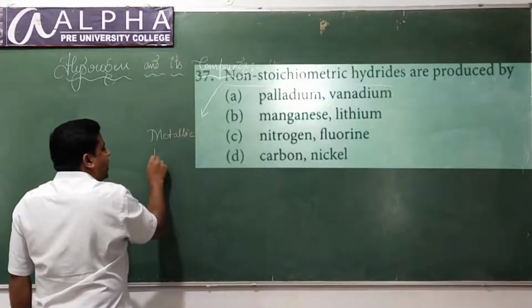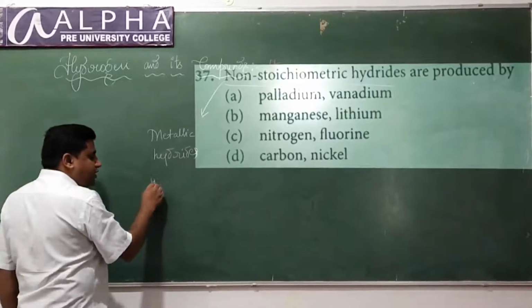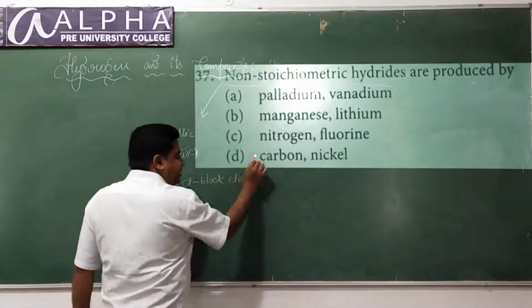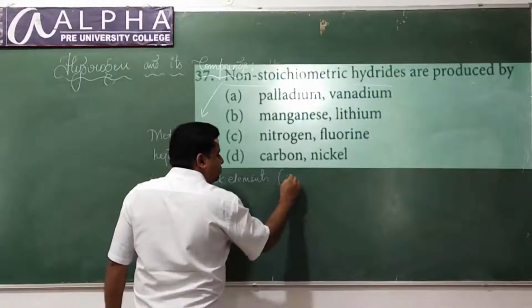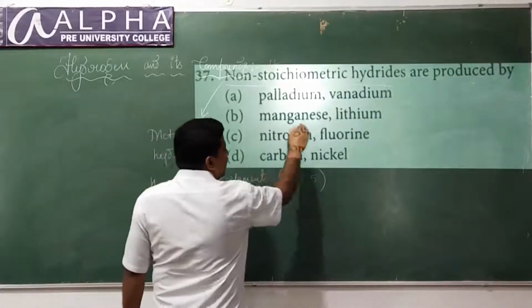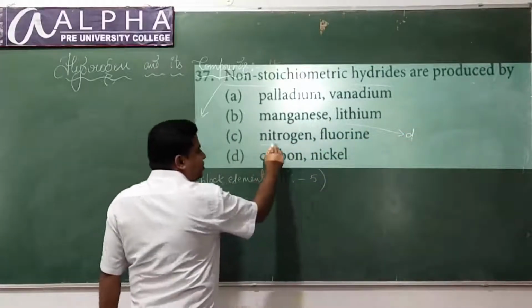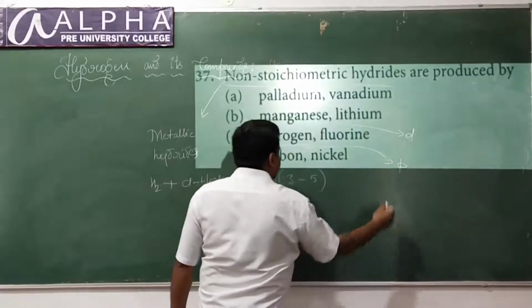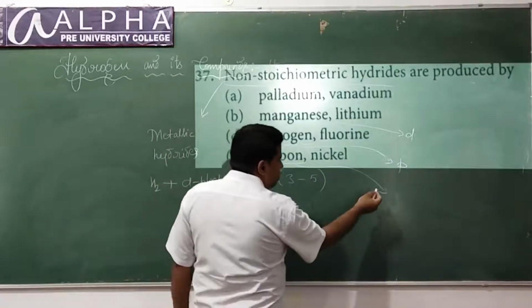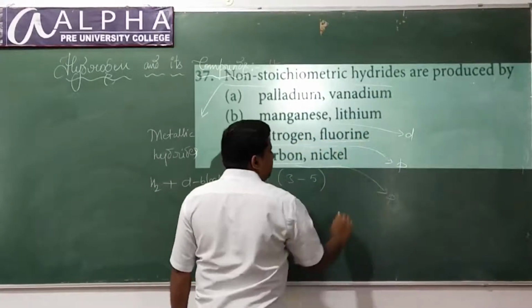And when will you get metallic hydrides? When hydrogen combines with D block elements, from group 3 to group 5. So here we have manganese. Manganese is a D block element, correct. Nitrogen is a P block element. Carbon is also a P block element. Nitrogen and fluorine both are P block.